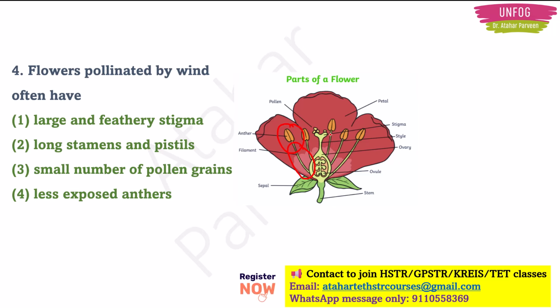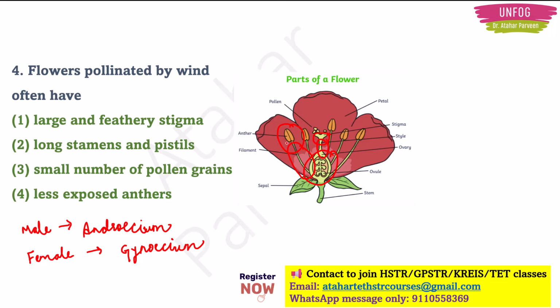And then we have here the stigma, this style and this ovary. These are the female part of the flower. The male part of the flower is known as the androecium, and the female part of the flower is known as the gynoecium. Okay. So in the male androecium, we have anther and filament, and in the female gynoecium, we have stigma, style, and ovary. And within this ovary, we have ovules.